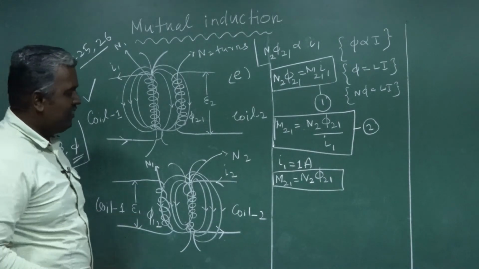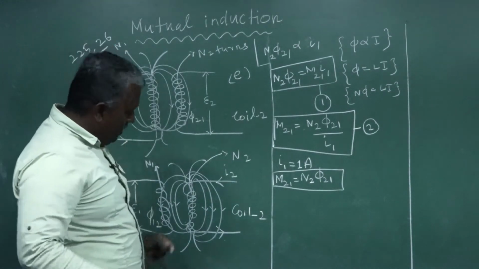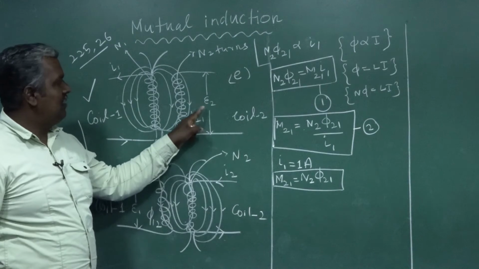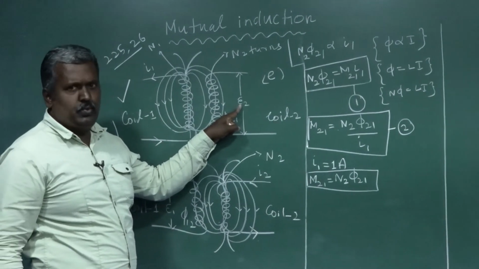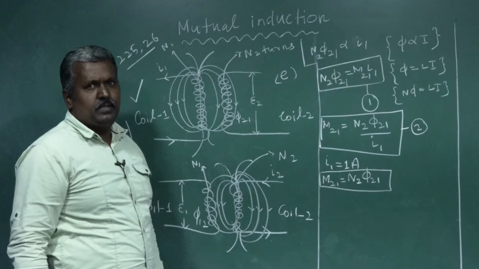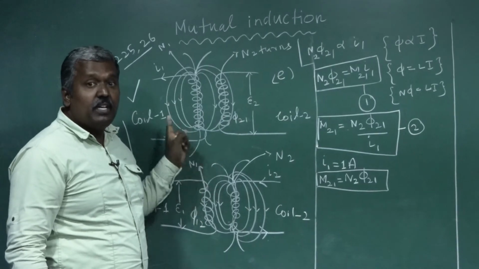Okay, next. Now we are going to discuss the induced EMF in coil 2 due to coil 1, because of the current flowing through coil 1.